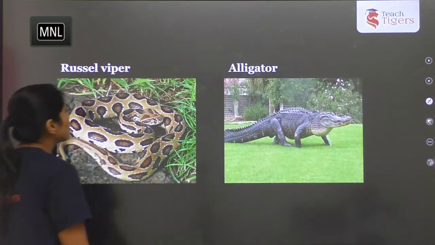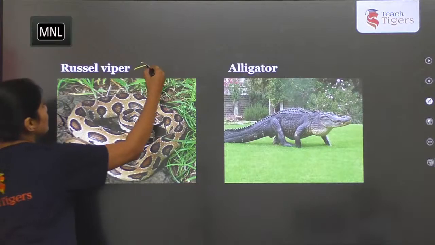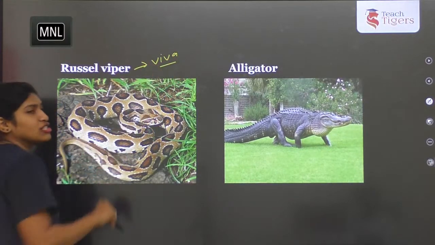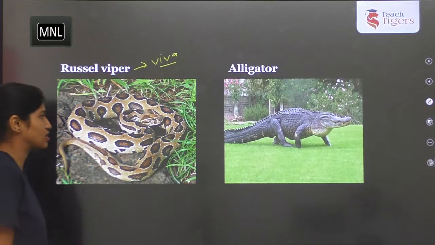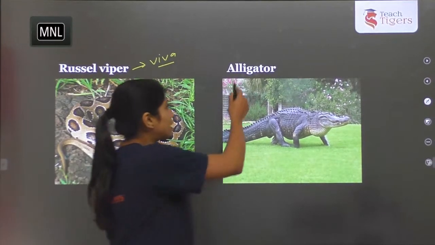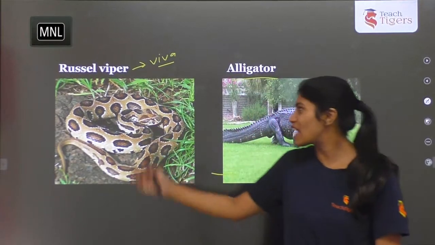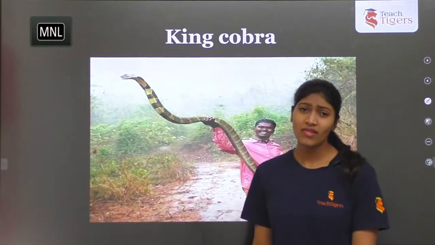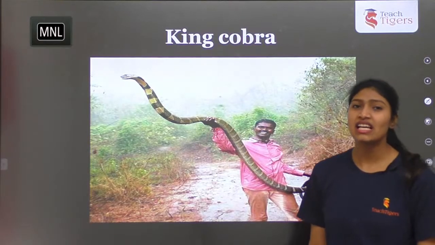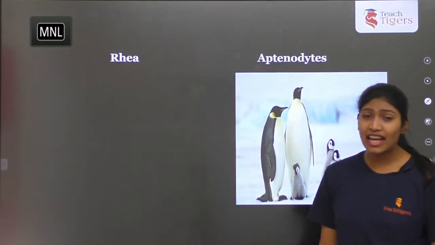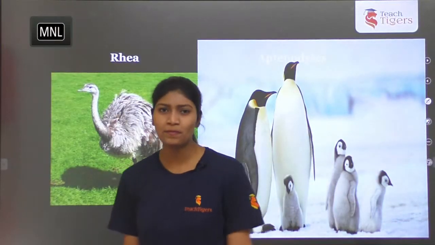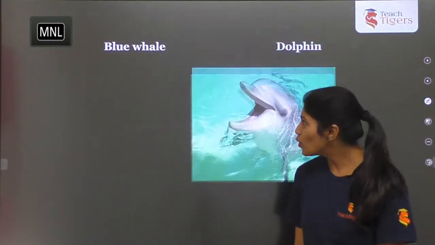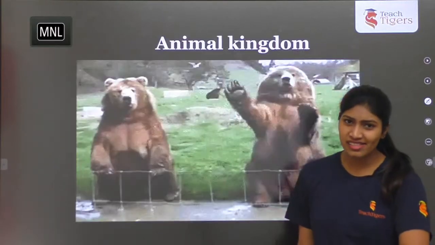Okay, a few more examples of reptiles. This is a viviparous reptile. Generally all are oviparous, the legs, right? This is the one which gives rise to young ones. Viviparous. Alligator. And a few examples in snakes, reptiles, that is king cobra. And we'll see in birds, that is rhea, a flightless bird, and penguin, and blue whale and dolphin. These are all mammals. This is the end of the animal kingdom.